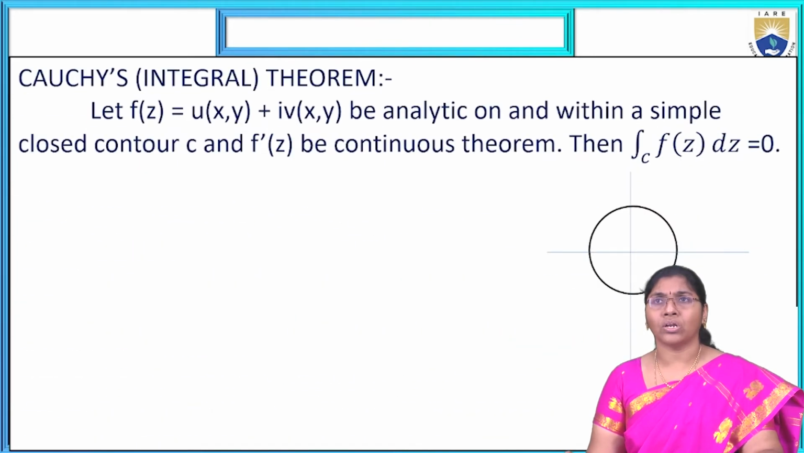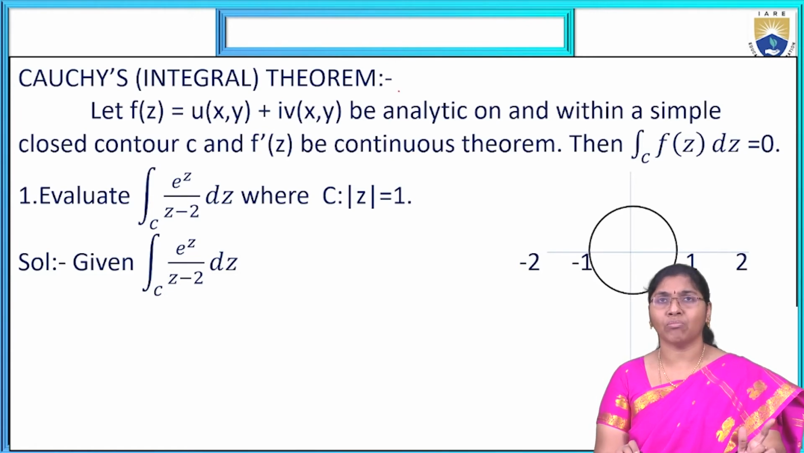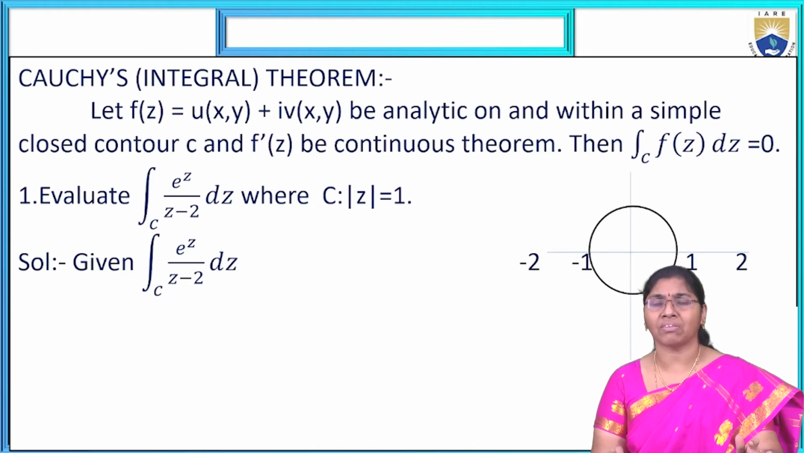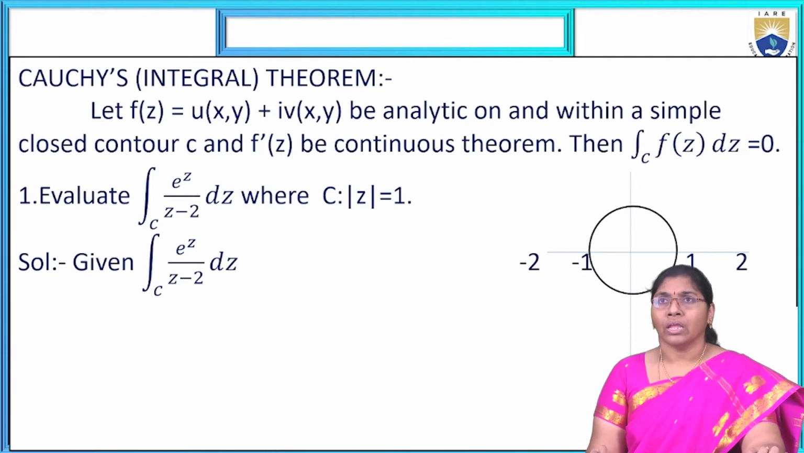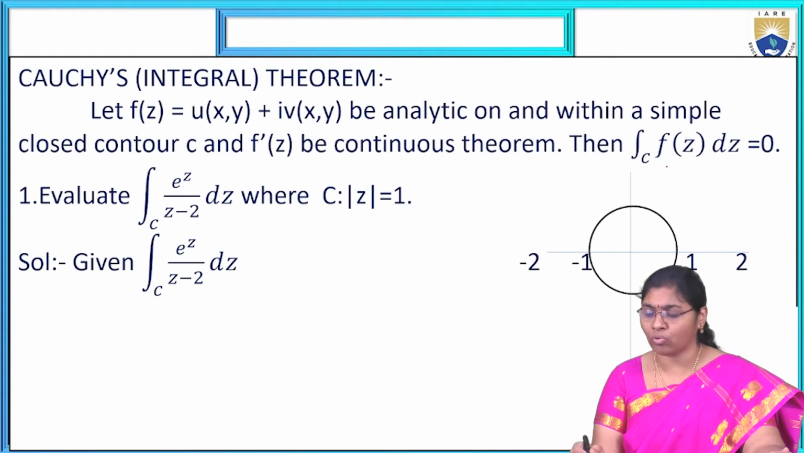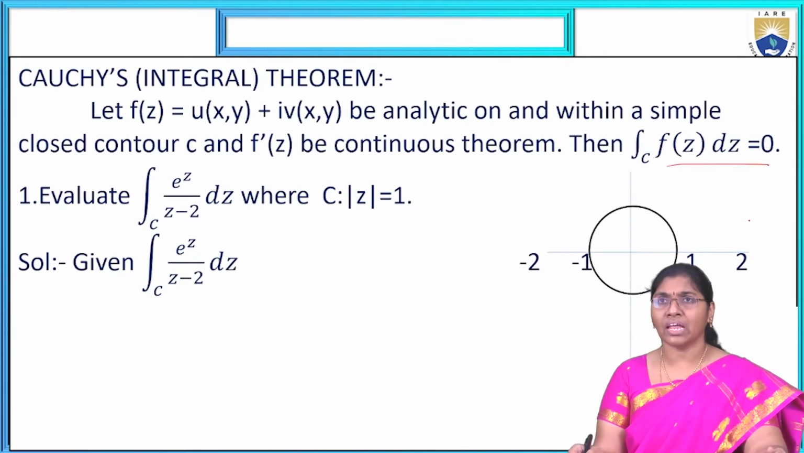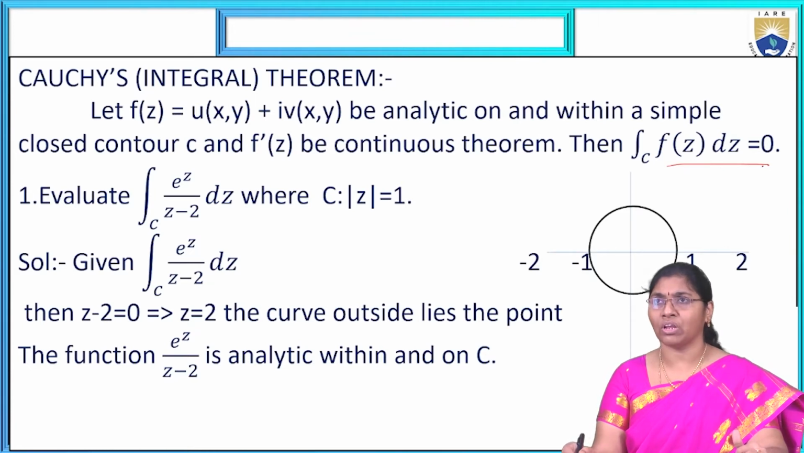Now, Cauchy's integral theorem another way. Finally, we are writing that simply, that is Cauchy's integral theorem. Now, this is the Cauchy's integral theorem definition. Let f of z equal u of x, y plus i times v of x, y be analytic on and within the simple closed contour C, and f dash of z be continuous, then integral over C f of z dz equal to 0. If within the region, we get the value like this.